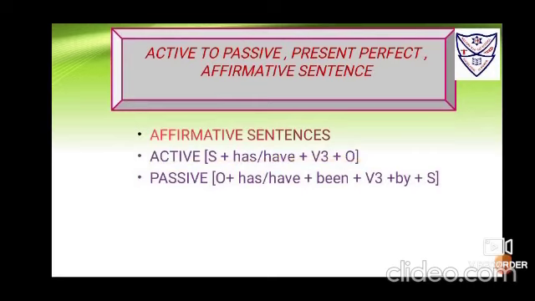Passive voice, the formation will be: the object is brought ahead. According to the object, has or have is put. Then only the slight alteration, this BEEN form, is to be put. And immediately beside BEEN, the verb in its third form is put. And then the fourth step as usual, by, and finally the subject is dragged to the end.